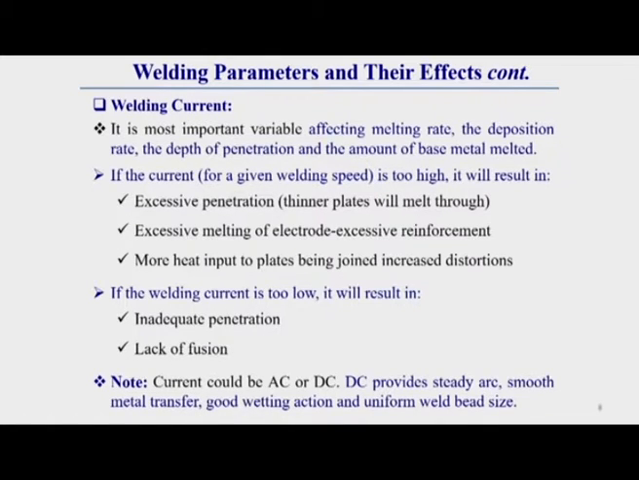The welding current's main effect is on melting rate, and the second effect is on depth of penetration. How the depth of penetration and the other things are affected, I will discuss subsequently. If the welding current is high, what does that mean? Welding current high means the flow of electrons is more.